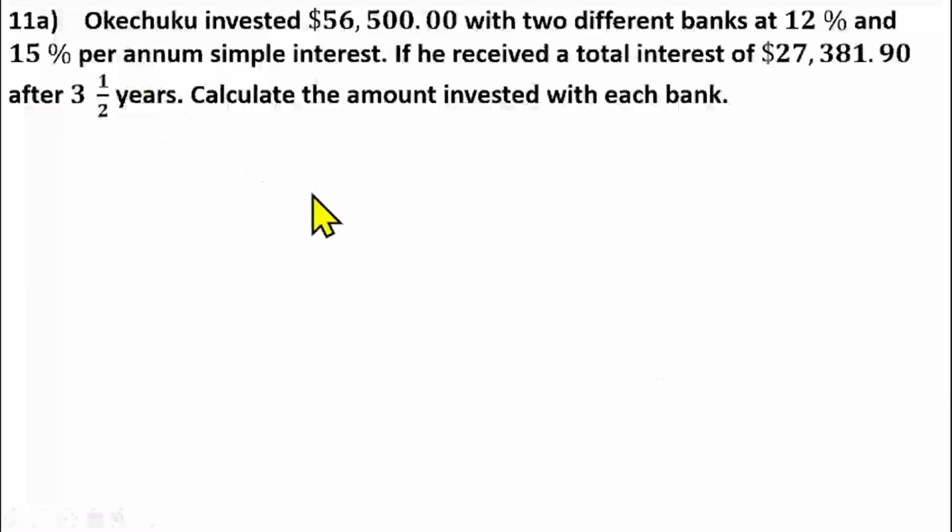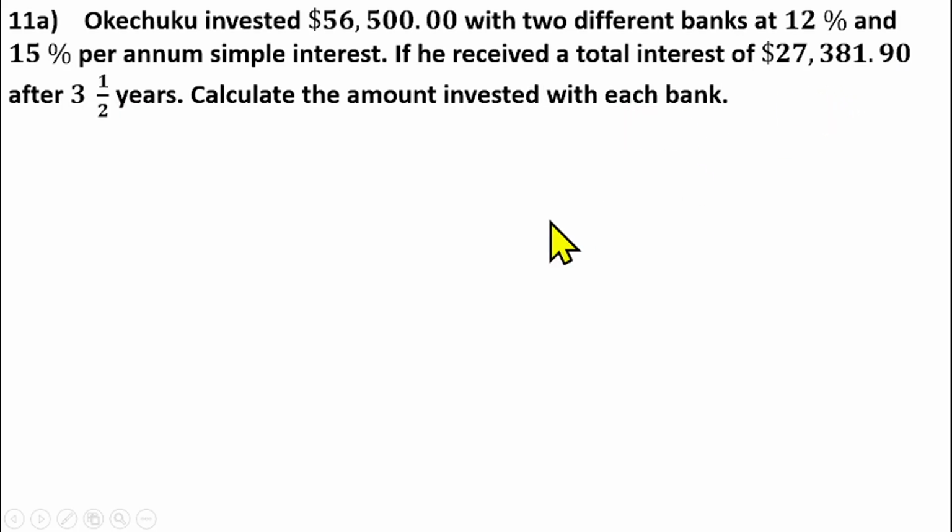Question number 11 is from the arithmetic of finance, in this case, simple interest. Okechukwu invested $56,500 with 2 different banks at 12% and 15% per annum simple interest. If he receives a total interest of $27,381.90 after 3.5 years, you have to calculate the amount invested with each bank.